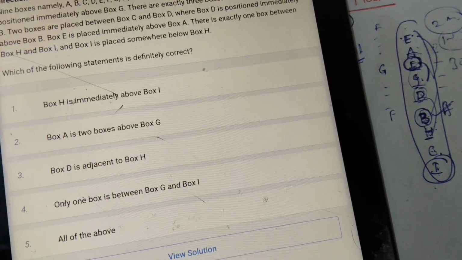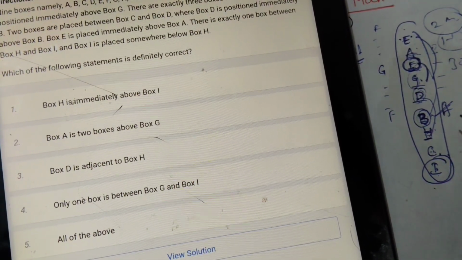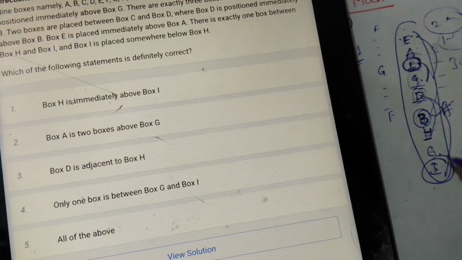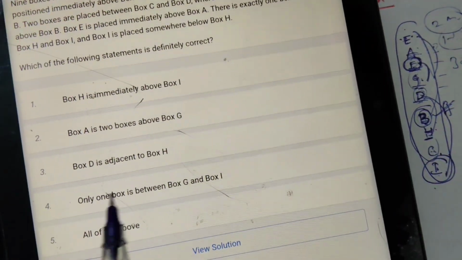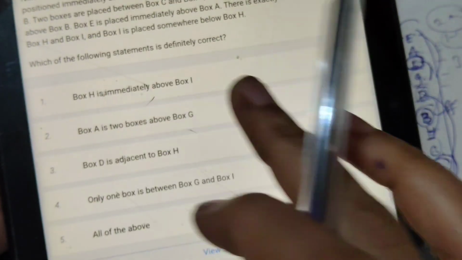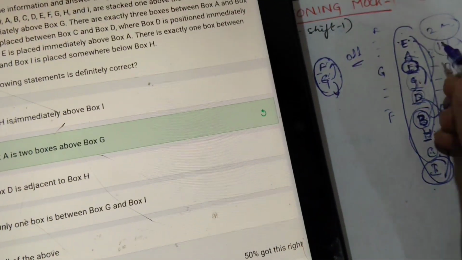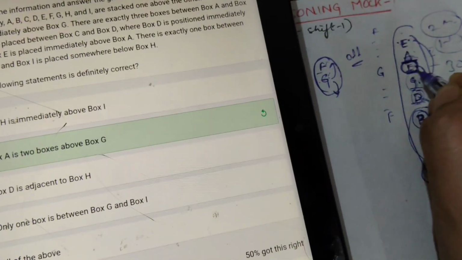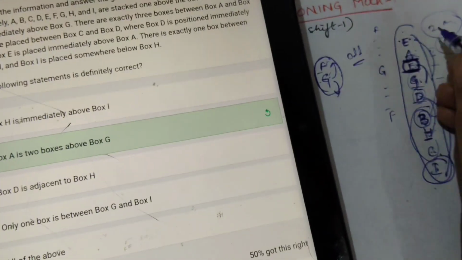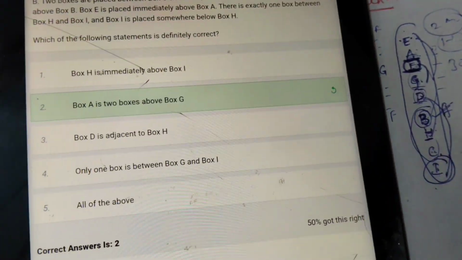1 box is there between G and I. Okay, 1 box is between G and I. So 3 are wrong. Here we can take the second option, because A is 2 boxes above G, if we count the boxes. If you have any doubt about these terminologies, go for the other options.